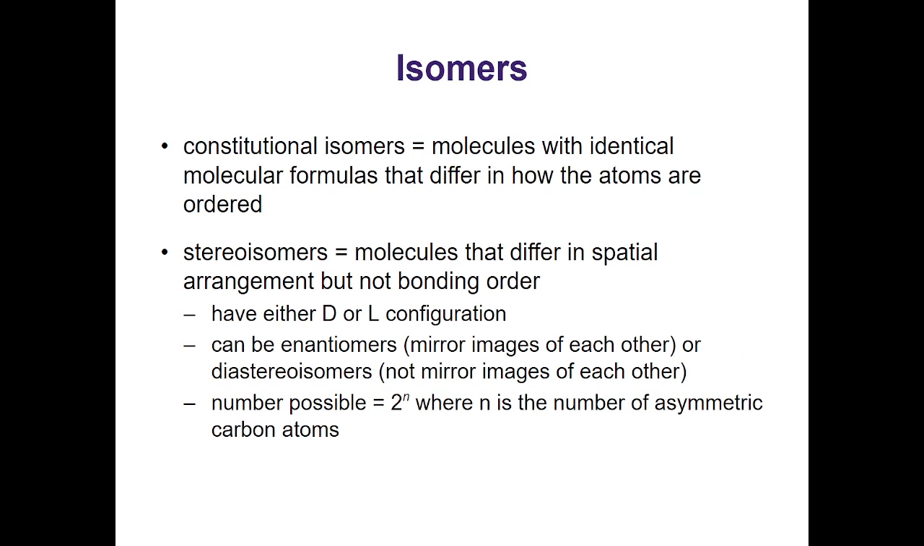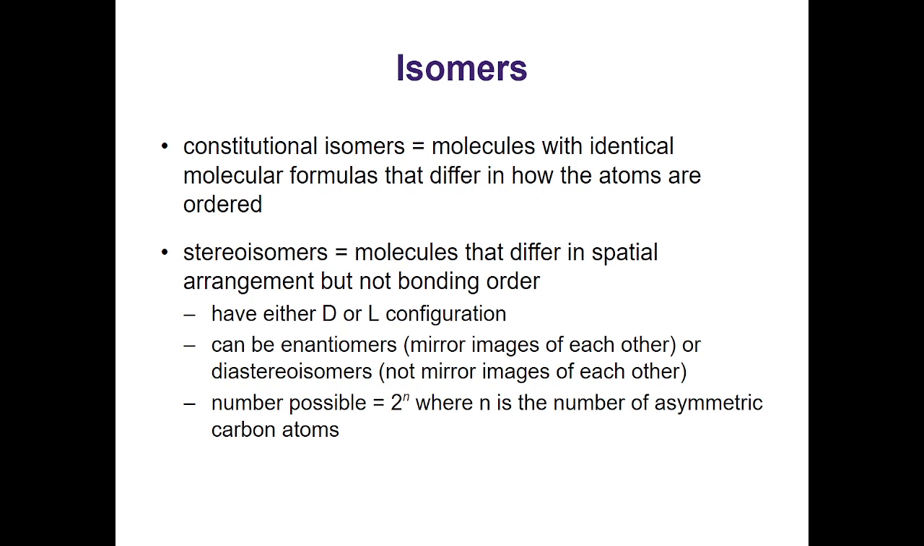Isomers, these are going to be constitutional isomers, molecules with identical molecular formulas that differ in how the atoms are ordered. These are just the definitions from organic chemistry, in case you're wondering. It's the review. Stereoisomers are going to be molecules that differ in spatial arrangement, but do not differ in their bonding order. We can have either D or L configurations for these different sugars.